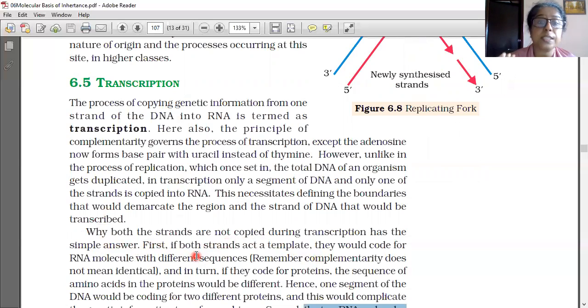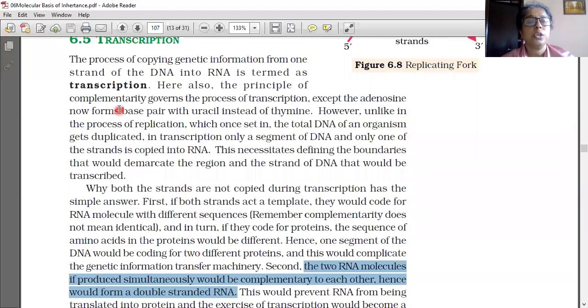If both the strands act as a template, what will happen? They would code for RNA molecules with different sequences. And in turn, if they code for proteins, the sequence of amino acids in the protein would be different. Hence, one segment of the DNA would be coding for two different proteins, and this would complicate the genetic information transfer machinery.